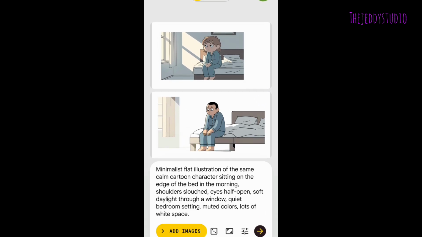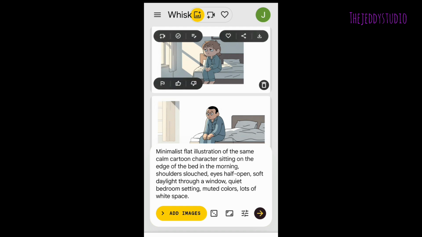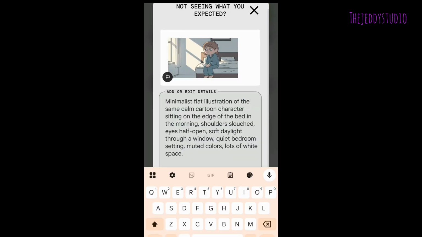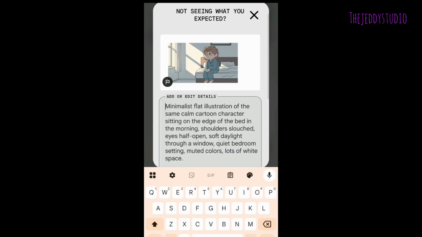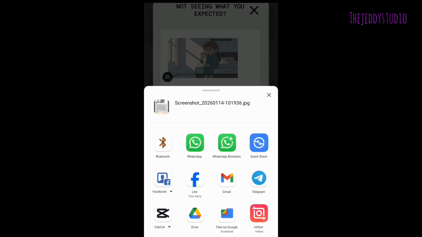Take a screenshot of the first image. I want the screenshot of the first image like that. Scroll down like that and click on screenshot. After screenshotting this, you edit it and crop it to the size you want.